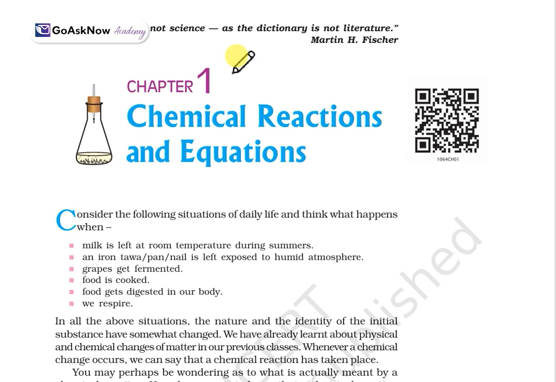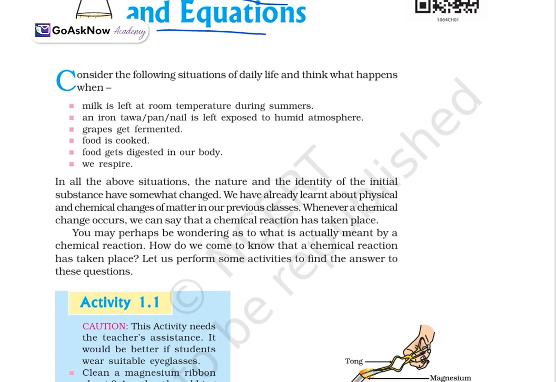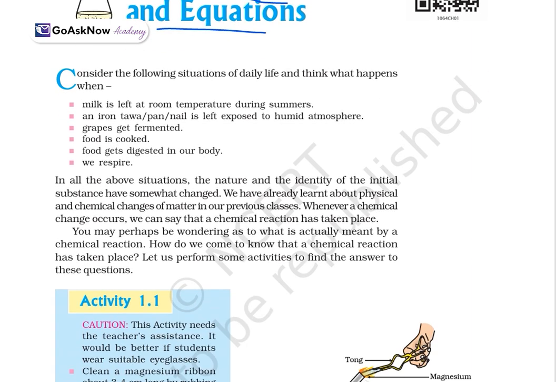So, today we will start with chapter number 1 of class 10th. We will study this chapter in two parts. Firstly, we will cover some basic reactions, equations, and the types of reactions. Chapter 1 is all about chemical reactions and equations: what chemical reactions actually are, what equations take place in them, and how we balance the equation. We are going to cover all these things in two parts. So, let's move ahead with the first part.